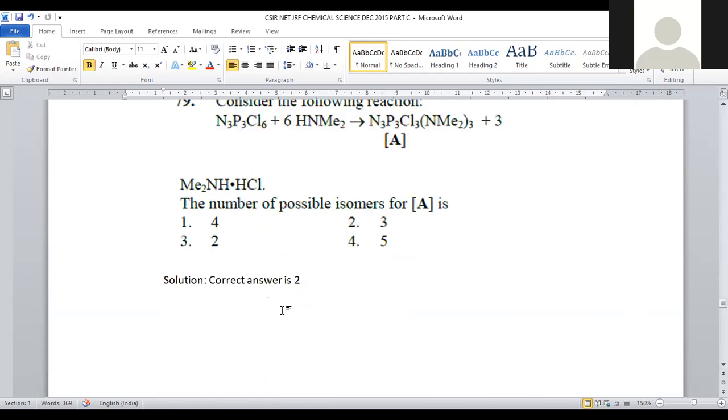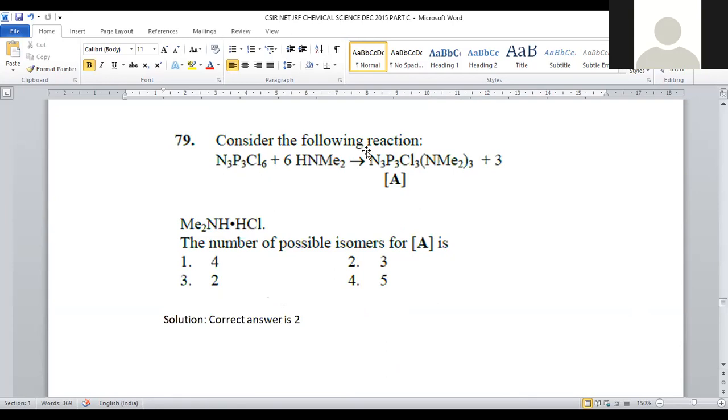Let us move on to question number 79. Consider the following reaction. N3P3Cl6, right? N3P3Cl6 was taken. These are called phosphazene compounds. Now it will be added with 6 moles of secondary amine. N,N-dimethylamine is the secondary amine. When it is added, there is a probability of 2 mixtures of products. One is A, second is B.